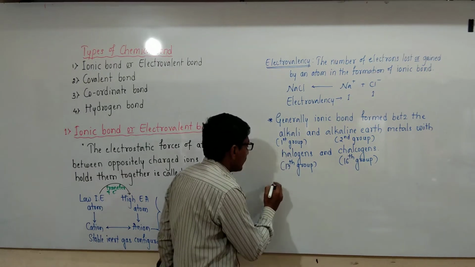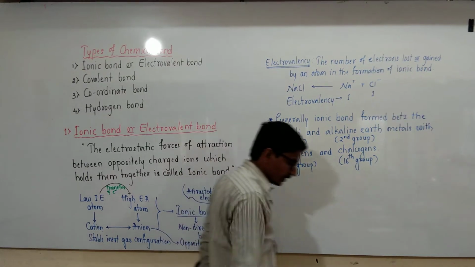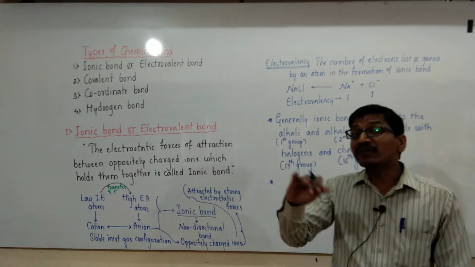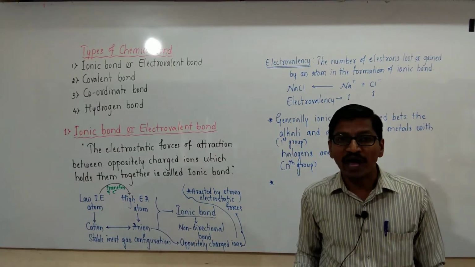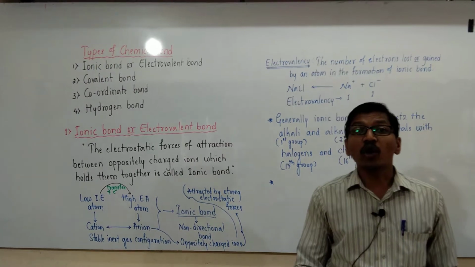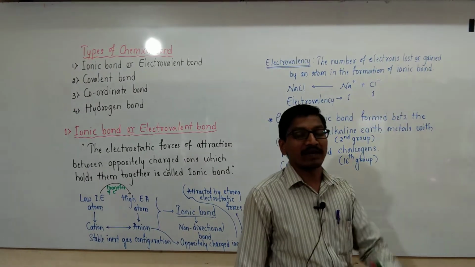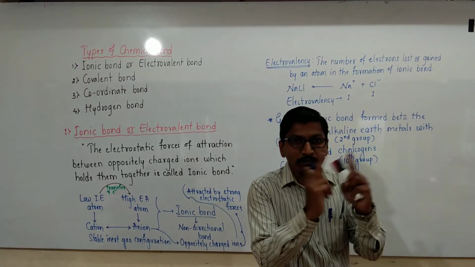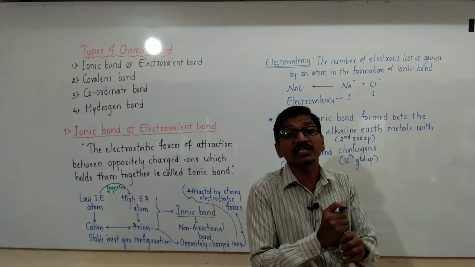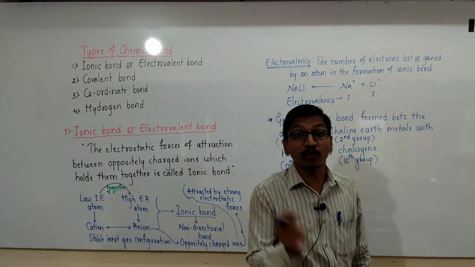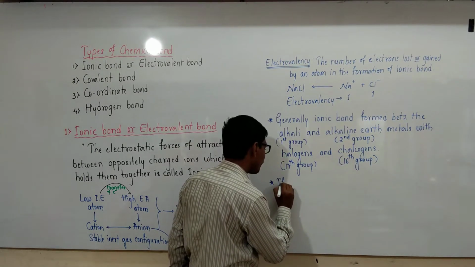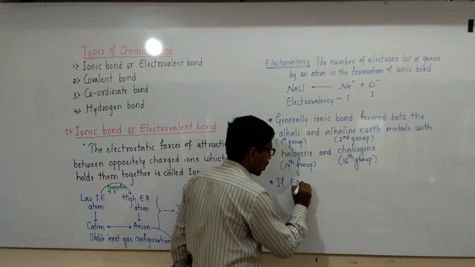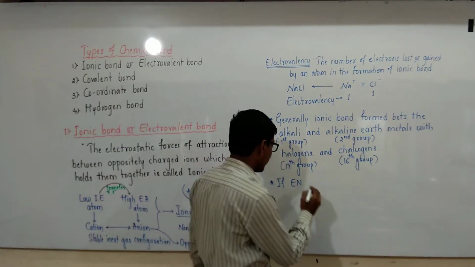Okay, next point is, if the electronegativity difference between two atoms is greater than 1.7, then the ionic bond is formed between the two atoms. Only then are ionic bonds formed. In short, EN is nothing but electronegativity.